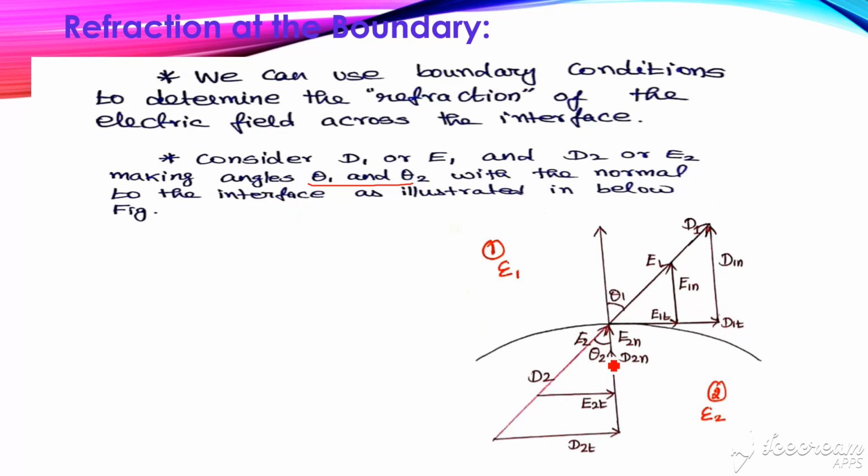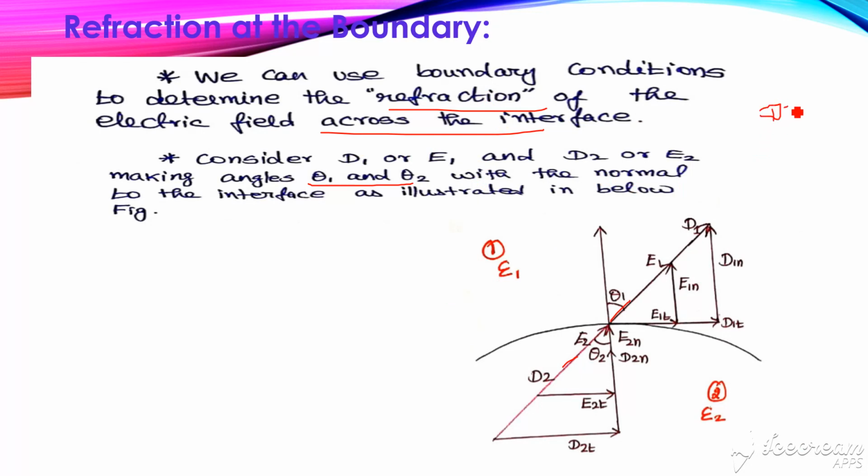With respect to the normal, E2 and E1 make angles theta 2 and theta 1, and we can use the boundary condition to determine the refraction of the electric field across the interface. We need to find the refraction of the electric field across the boundary by means of this diagram. So here we already know